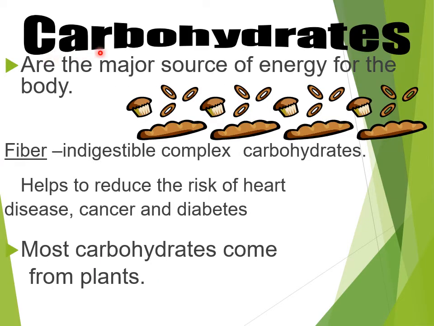So children, let's study the first nutrient, that is carbohydrates. Carbohydrates are the major source of energy for the body. So if we eat food which has carbohydrates in it, we get energy, and such food is called energy giving food. So carbohydrates can also be given another name, energy giving food. Now, sugar and starch are the two main types of carbohydrates. That you will be learning in higher standards. For now, you only have to learn that there are two types of carbohydrate, sugar and starch.